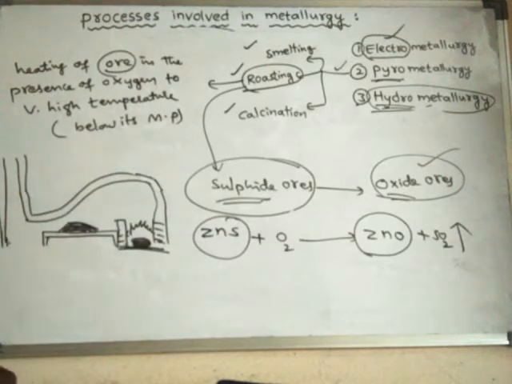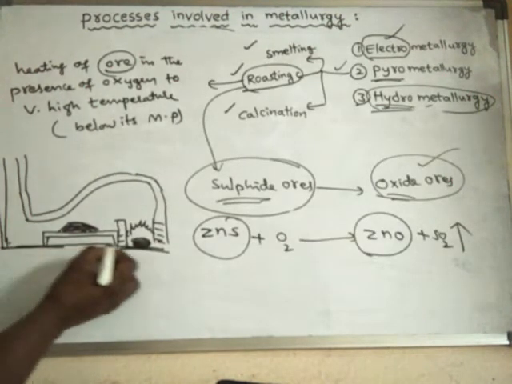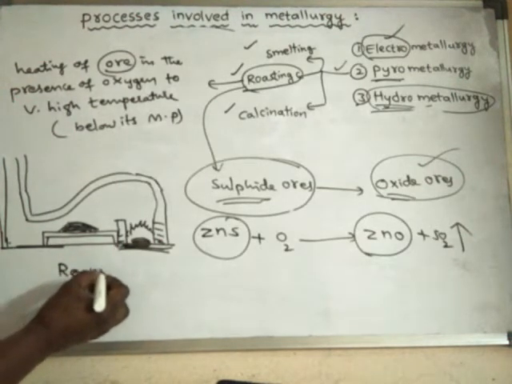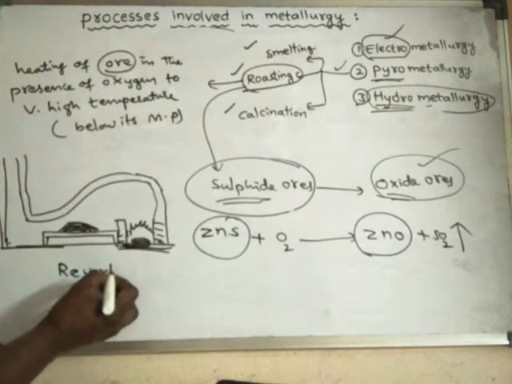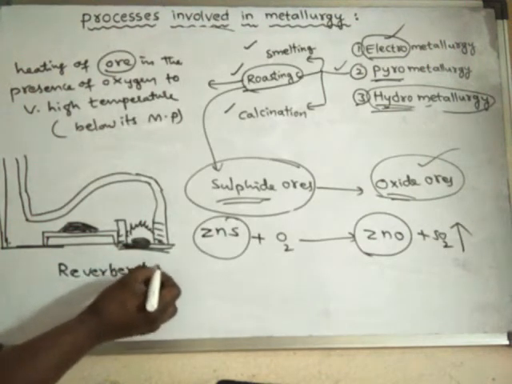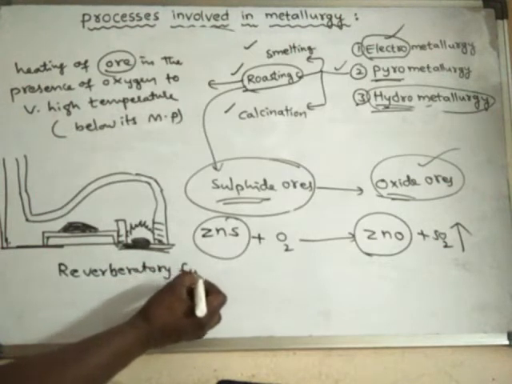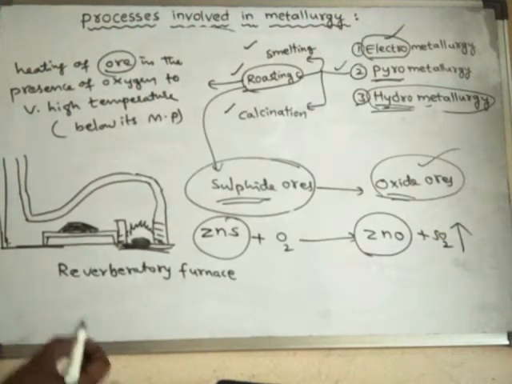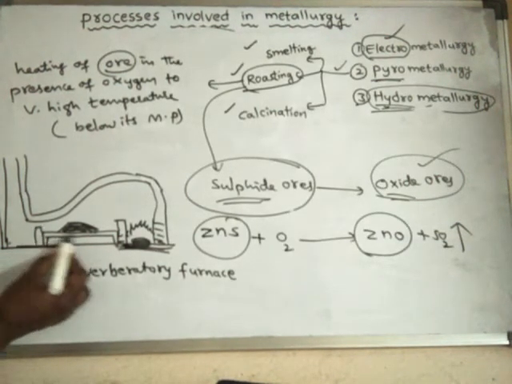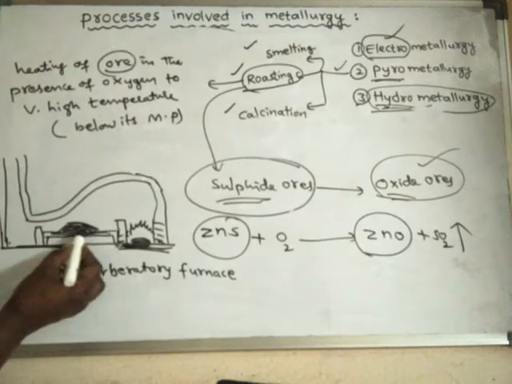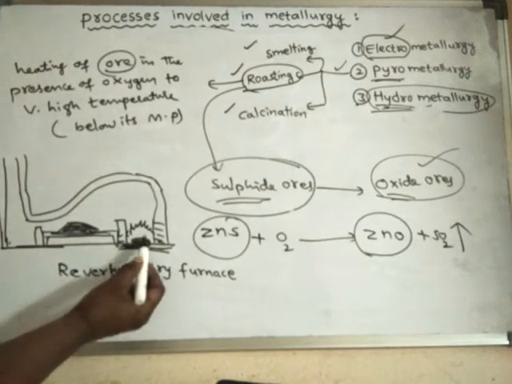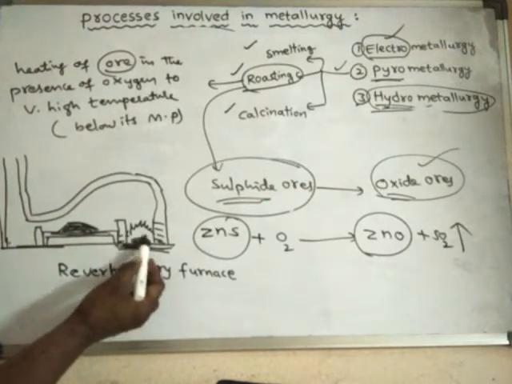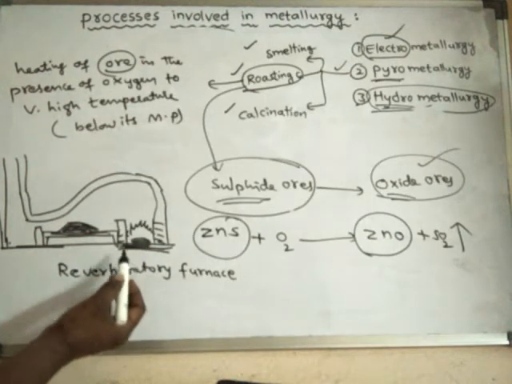This is also a furnace, a special type of furnace known as a reverberatory furnace. Here in the reverberatory furnace, there is a plate, and on this plate the ore is kept. This is called a fire box, where fuel is heated.